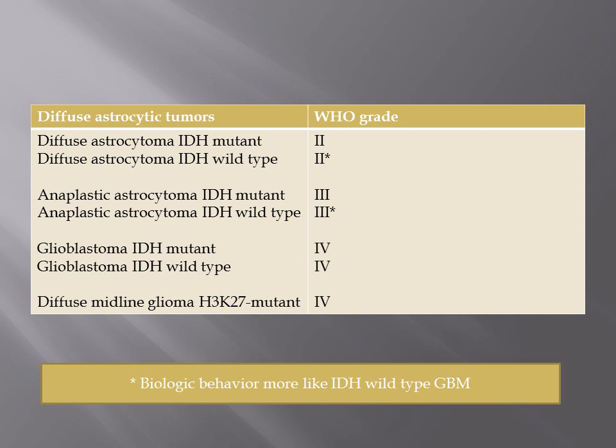Glioblastoma IDH mutant type and wild type were considered as grade 4, and diffuse midline gliomas H3K27 mutant were considered as grade 4. So, astrocytomas with IDH mutation carry a better prognosis. Low grade astrocytomas with IDH mutation carry a better prognosis compared to low grade astrocytomas without mutation.